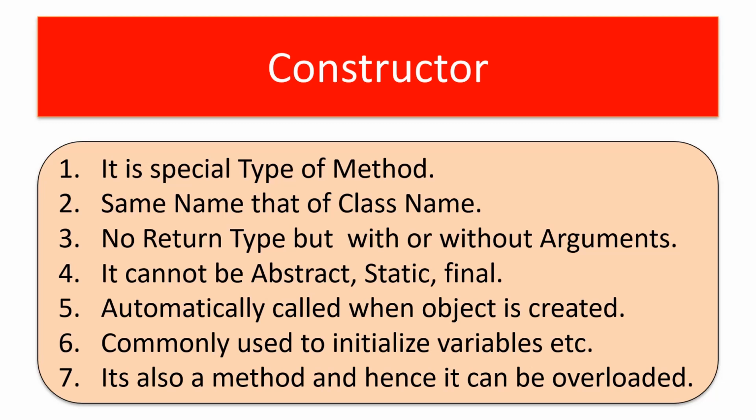The fifth point is important for a constructor. The constructor will be called automatically, by default, whenever an object is created. So if there is a class named animal and there is a constructor named animal inside the class, whenever we create an object for the class animal, that animal constructor will be automatically called. Sixth point, commonly these constructors are used to initialize all the variables required for the entire program to run, but they can be used for other purposes also.